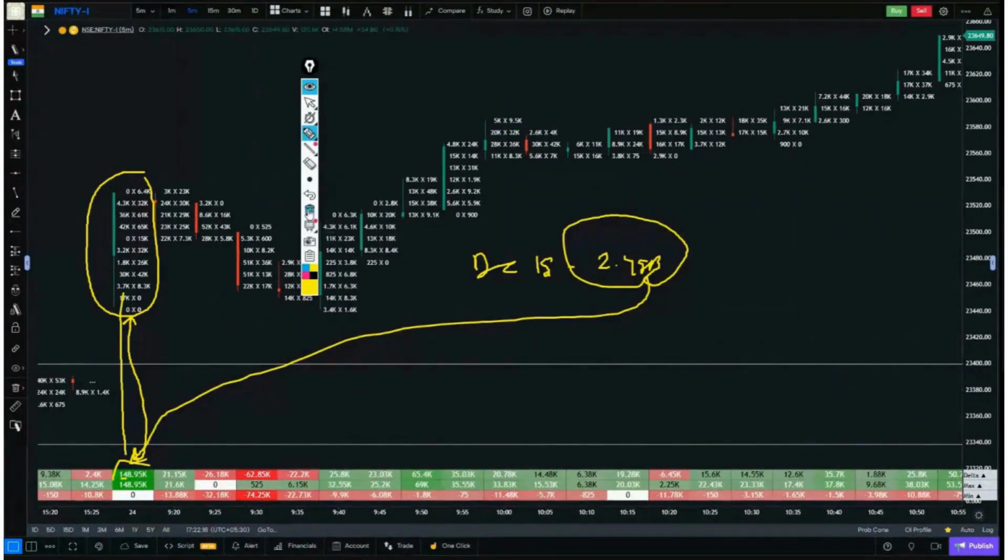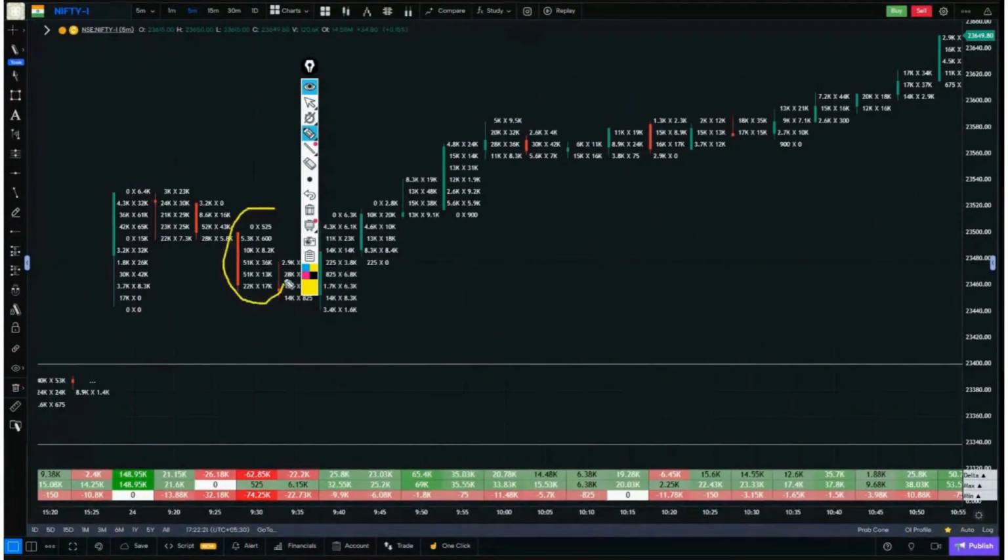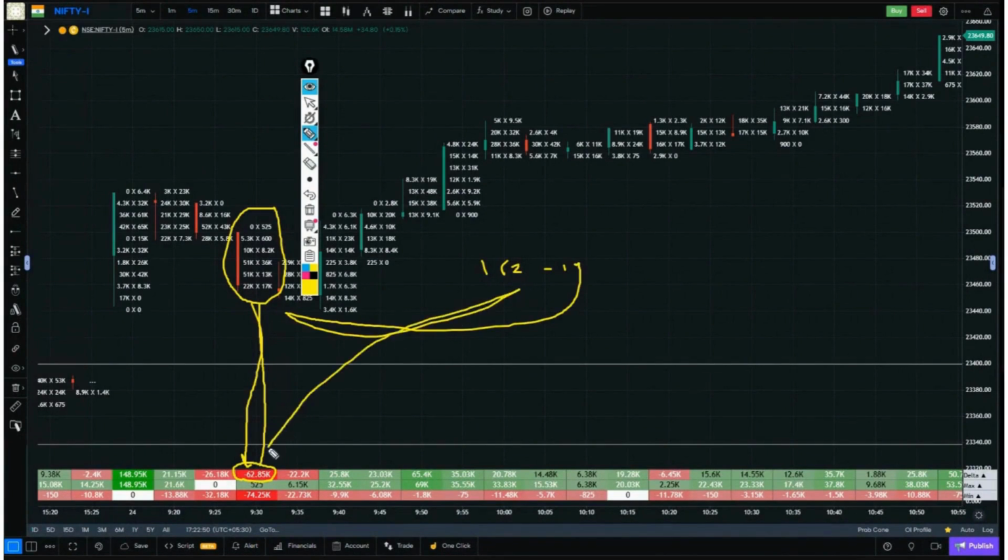Let's look at any one candle. What is the delta of this candle? Around 62,000. In the red box, there's a minus sign, which means a negative delta always denotes sellers. This means there are 62,000 more sellers within this candle as compared to buyers. Simply put, there would be 162,000 sellers, while there would only be 100,000 buyers. Who is more? There are more sellers. How many more? The delta tells us here.